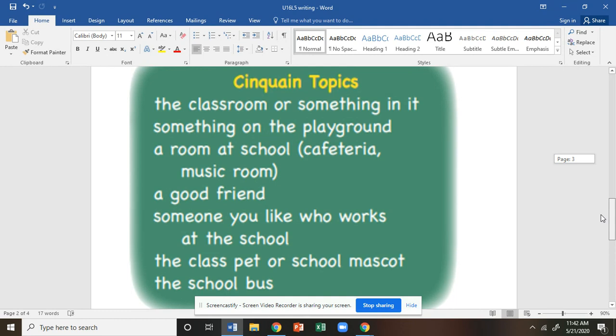The first thing we're going to look at is the topics that we can pick from, okay? Some of the topics you might pick for this poem is the classroom or something in it, something on the playground, a room at school, the cafeteria, or the music room. Maybe you're going to pick the gym, okay? Or the art room, which is also the music room.